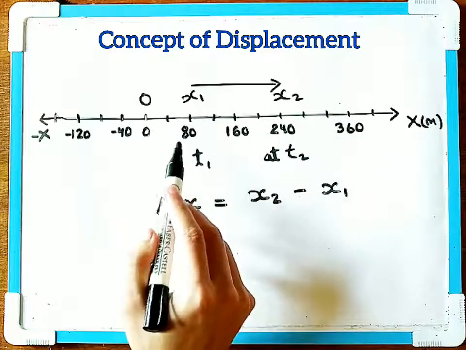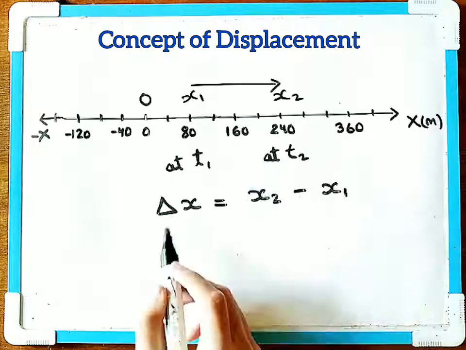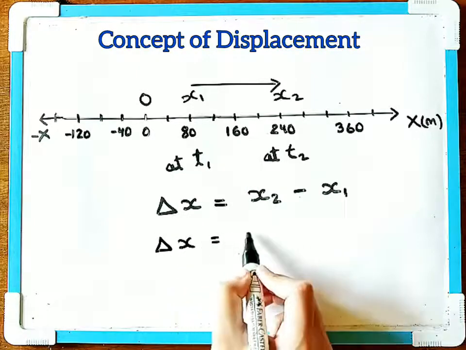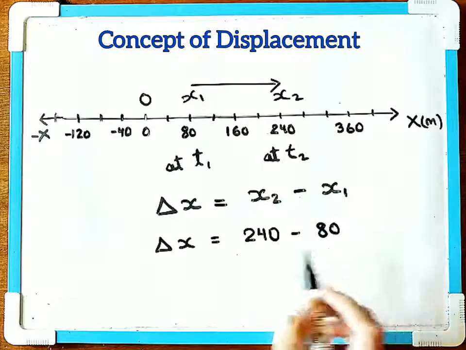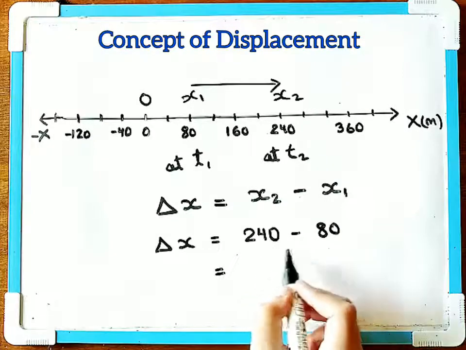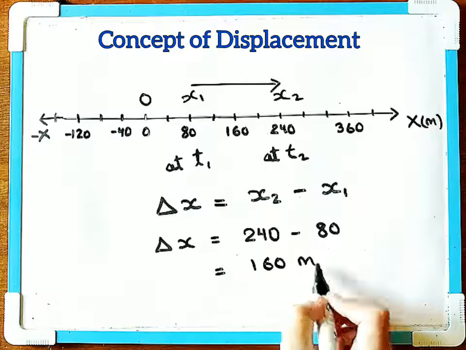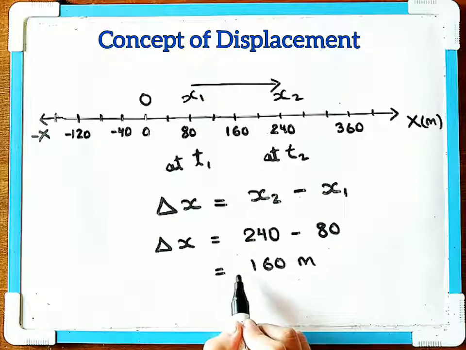So in this case, if it's moving from this position 80 to this position 240 meter, then the displacement, delta x, will be equal to 240 minus 80. If you take the difference, you get 160 meter. So the displacement from this position x1 to this position x2 is equal to 160 meter, and in this case it is a positive displacement.